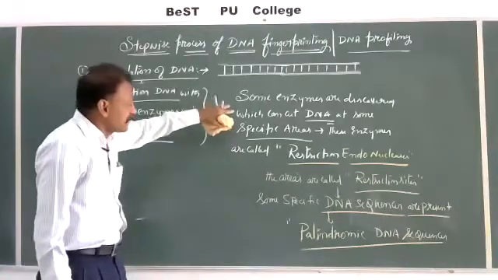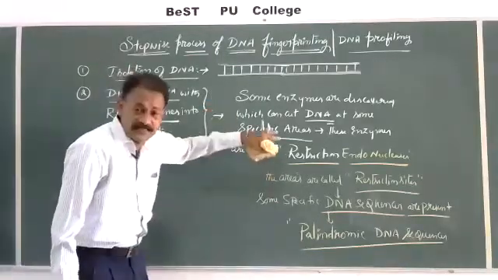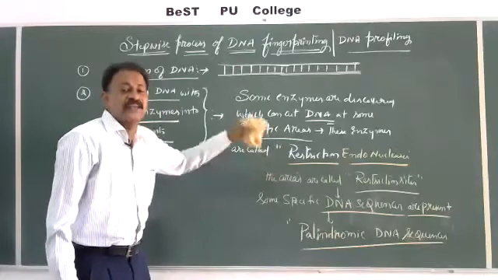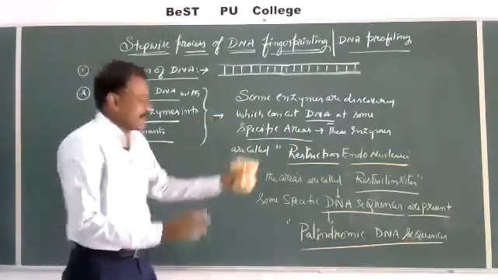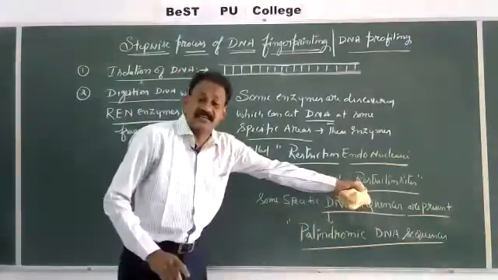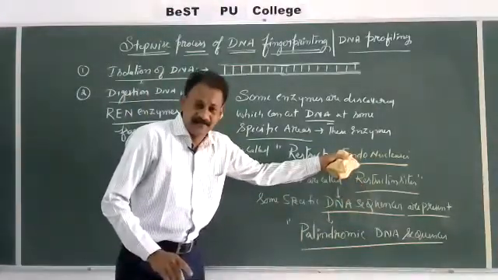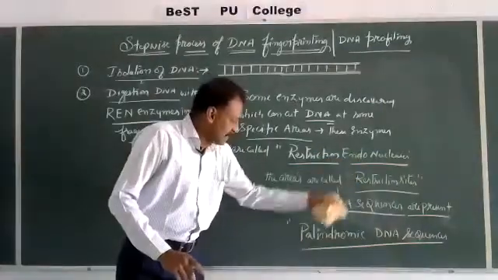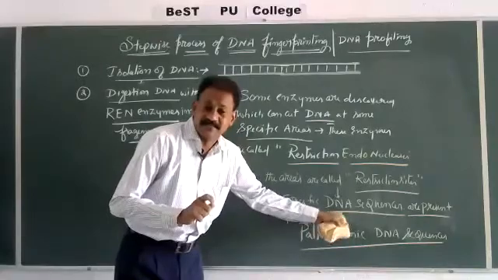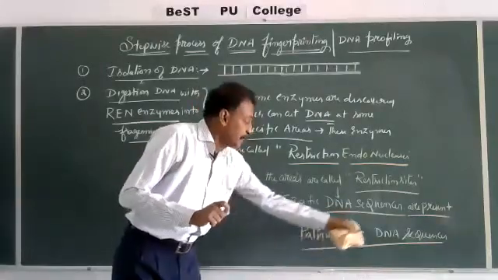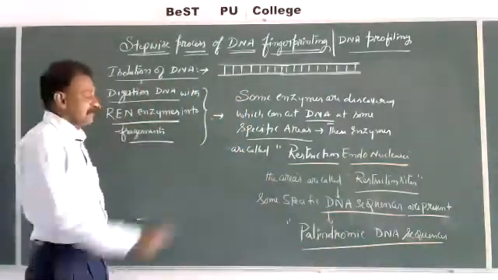Restriction endonucleases are the enzymes which will cut the DNA at some places. Those places are called restriction sites for the enzyme, the cutting place for the enzyme, and at those places some specific sequences are present. What are those sequences? Those sequences are called palindromic DNA sequences. Let us see this.